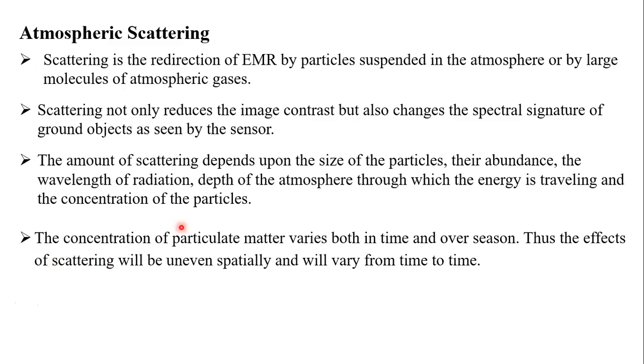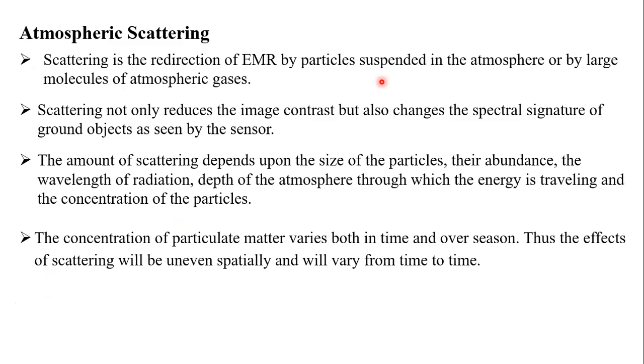So scattering has a lot of problems, students. Due to the scattering, what will happen? It will reduce the image contrast, but also sometimes it reduces the spectral signature of the ground objects. So the scattering will create a lot of problems. Say for example, I'm moving my satellite to a paddy grown area. I want to take the spectral signature. I want to take the reflectance of the paddy crop.